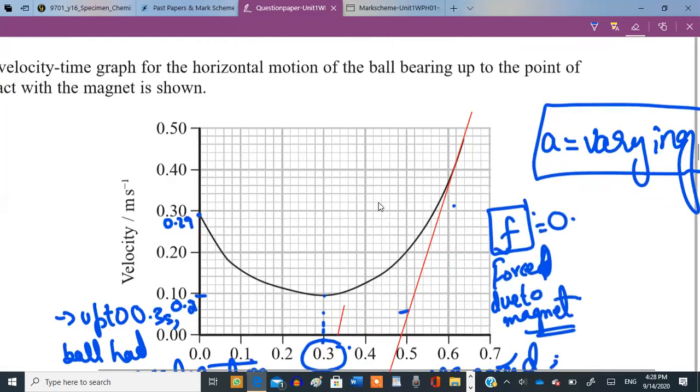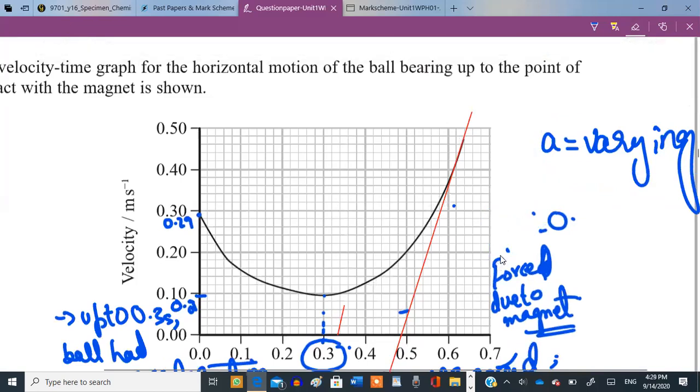You need to find out the gradient of this line. And also for finding out the gradient, you must make sure that the two points that you select must be as far apart from each other as possible. Okay, so let's assume one of the two points is somewhere over here, this one. The other point should be somewhere down here, this one.